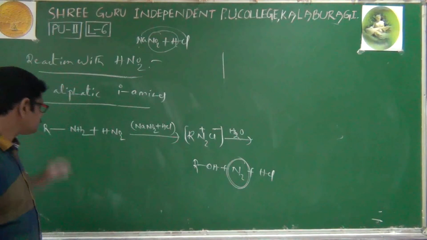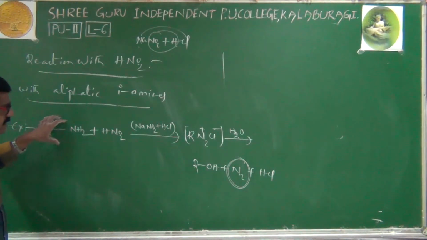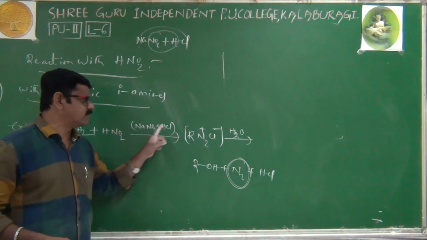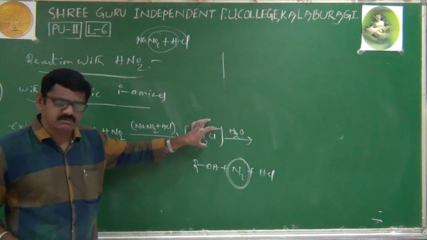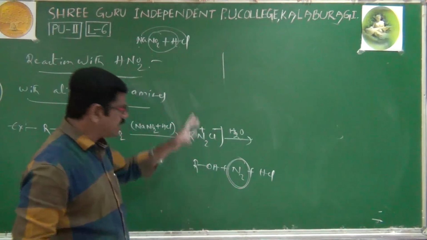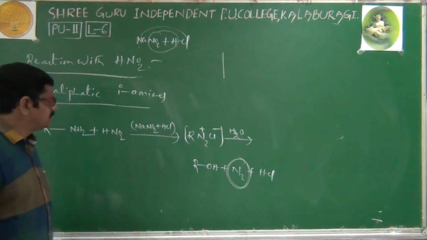Once again, a primary aliphatic amine reacts with nitrous acid. How is nitrous acid obtained? From NaNO2 plus HCl. We first get the most unstable diazonium salt, which undergoes hydrolysis, and we get alcohol.